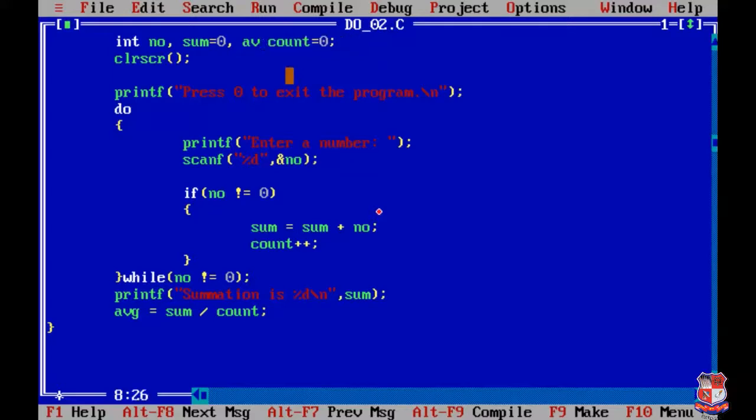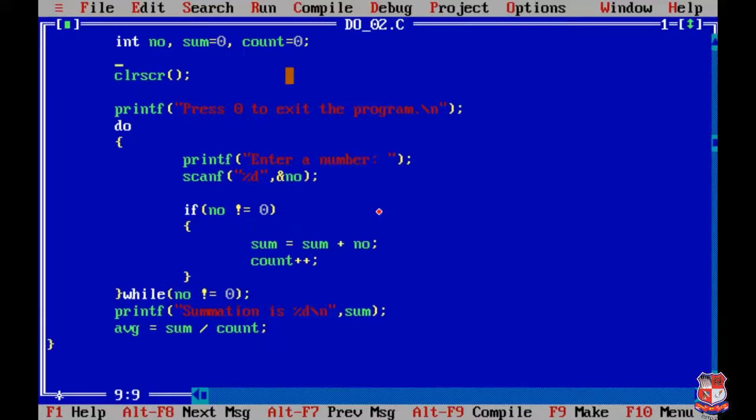So I am removing that from the integer data type and declaring it as float avg equals to 0. If I don't initialize it with 0, that is also okay. Now avg equals to sum divided by count.